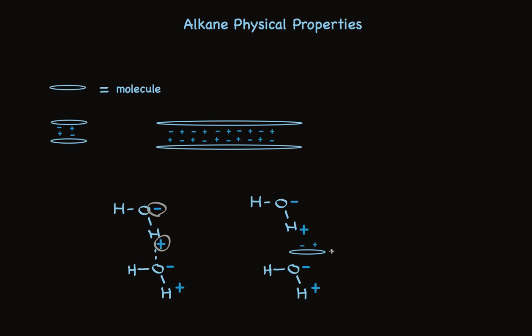And as it separates molecules, it breaks very strong bonds holding the molecules of water together and replaces them with very weak bonds. The forces that exist between these tiny charges that are fluctuating in alkanes and the positive and negative charges of the water molecule. So it costs us a lot of energy. We're breaking strong bonds and making very weak ones.